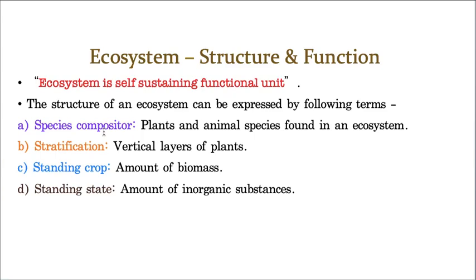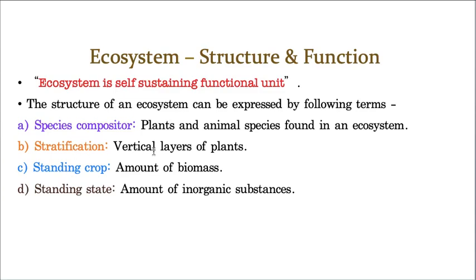So in a given area, how many plant species and how many animal species are there, that is called species composition. That means the composition of the number of species in a particular area is called species composition.